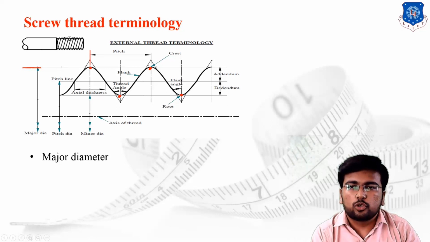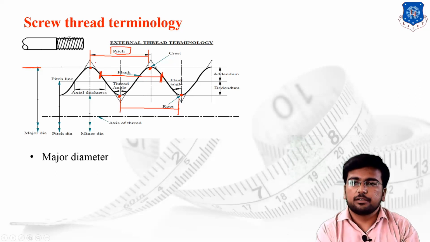Distance between two crest values, distance between two root values, or distance between any point on a single screw thread and the same point on the next corresponding thread. This distance is known as the pitch.